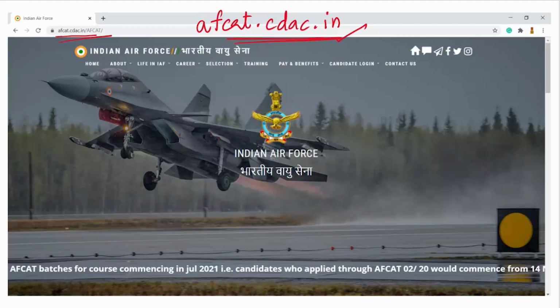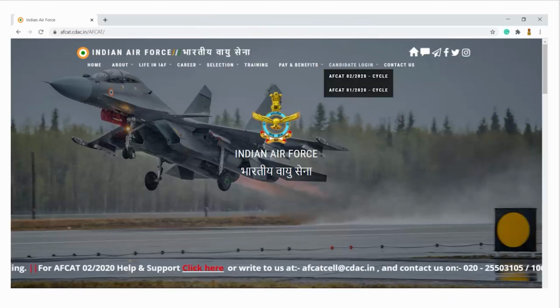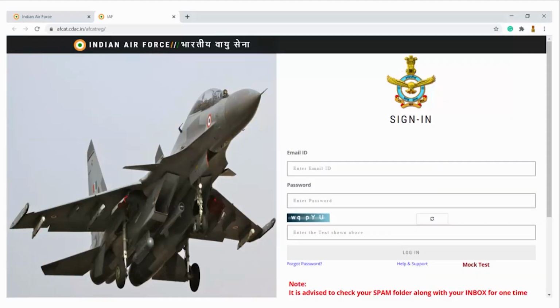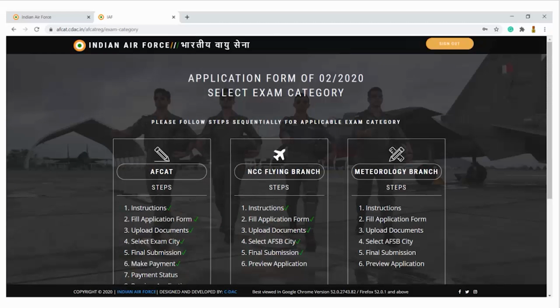A candidate login is given towards the top right side. You have to click on that candidate login. It will show you whether it is the AFCAT 2 2020 cycle or the AFCAT 1 2020 cycle. Since this is the AFCAT 2 2020 cycle, you will click on the first option. After clicking, you will reach a page asking for your sign-in details. You have to fill in your email ID, your password and the captcha mentioned here. After that you will be logged in to your screen, which will be the exam category.